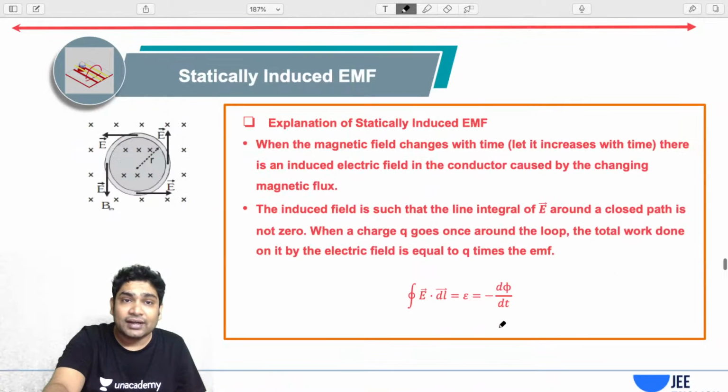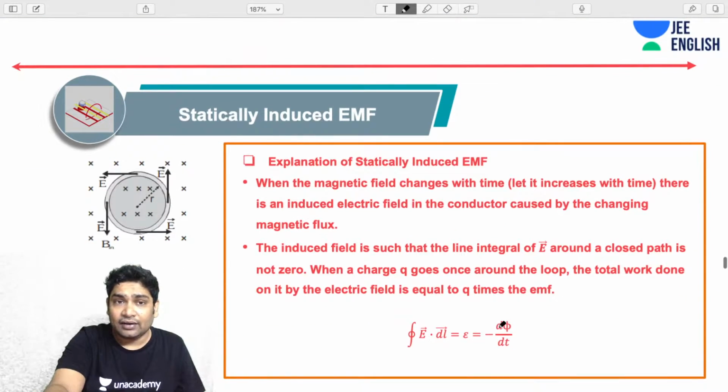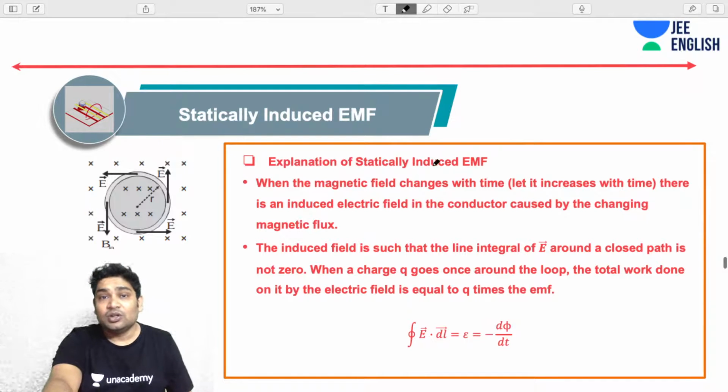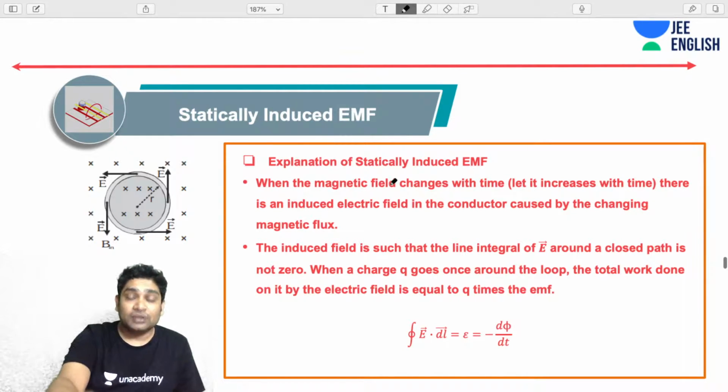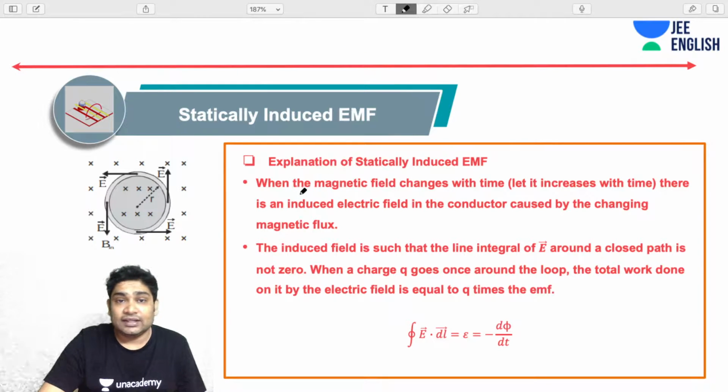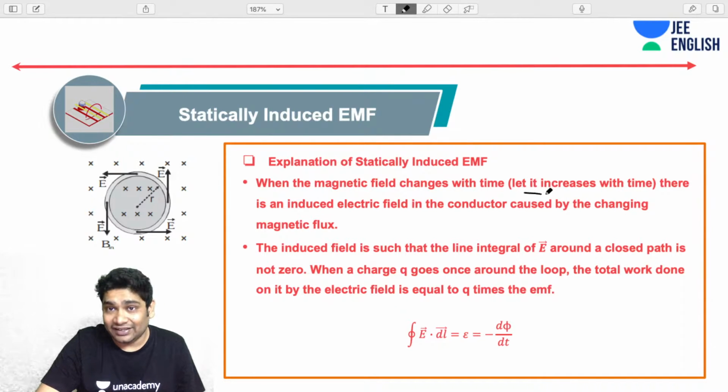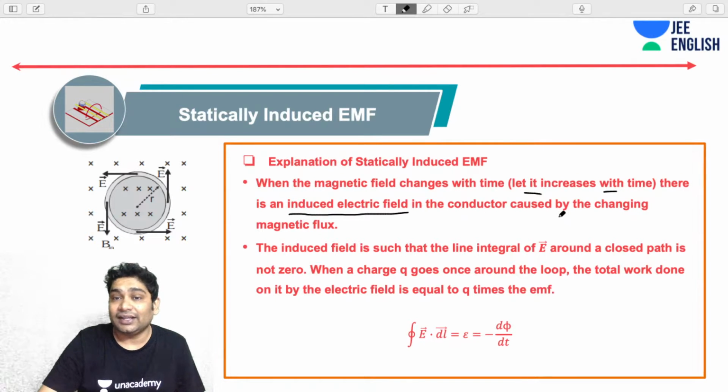Now let's take a closer look and try to explain why this is happening. Why is the statically induced EMF coming into play? The only explanation that we can think of is that when the magnetic field changes with respect to time, whether it increases or decreases, there is an induced electric field in the conductor caused by changing magnetic flux.